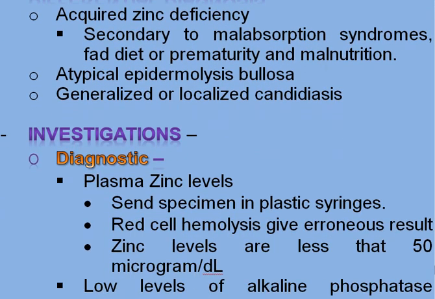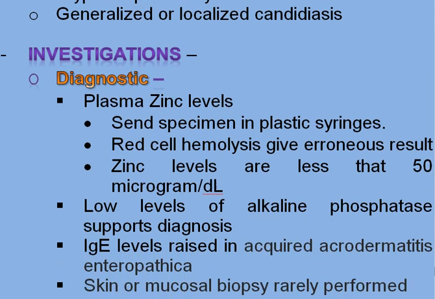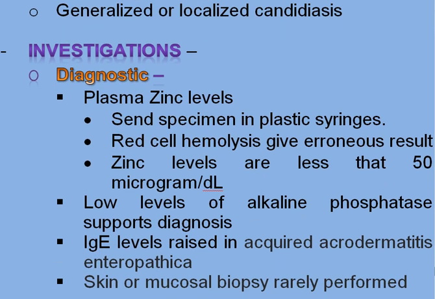Investigations. For diagnostic investigations, you get the plasma zinc levels if available. You should send the specimen in plastic syringes. Red cell hemolysis gives erroneous results, and zinc levels are less than 50 micrograms per deciliter. Low levels of alkaline phosphatase support the diagnosis. IgE level is raised in acquired acrodermatitis enteropathica, a differentiating point.